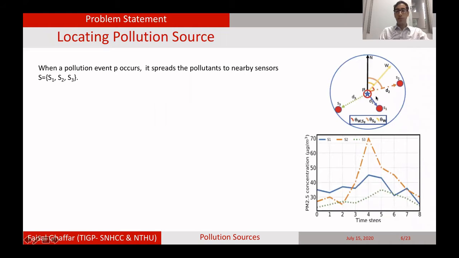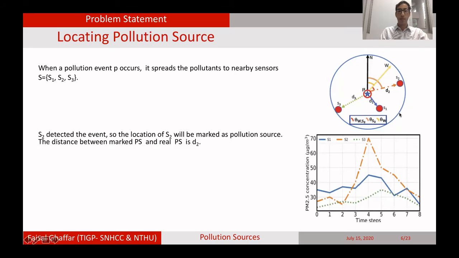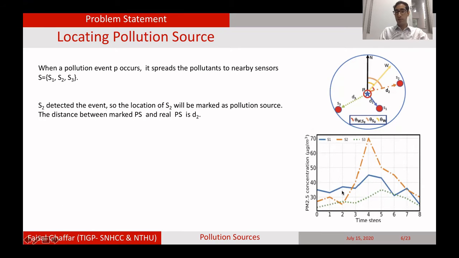Coming to the problem statement, let's suppose we have a pollution source P, and a pollution event occurs from this location. The wind spreads this pollution from this location to the location of these sensors and all the surrounding areas. When S2 detects the pollution, we see the reading of S2 has gone higher. So we say that something has occurred at S2. That can be a pollution event. And we mark the S2 location as the pollution event location, although the pollution has occurred a bit farther.